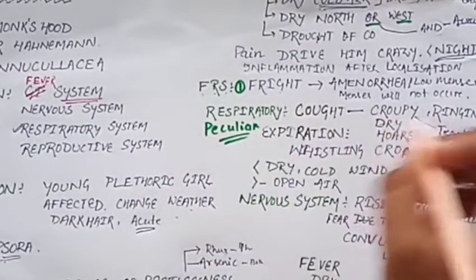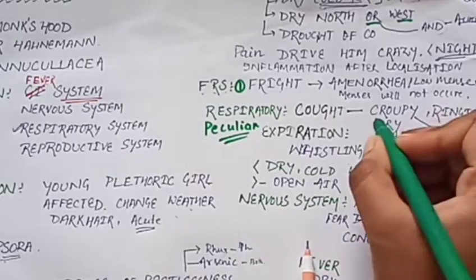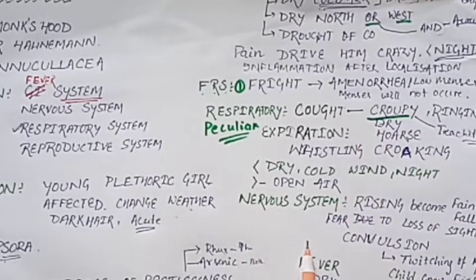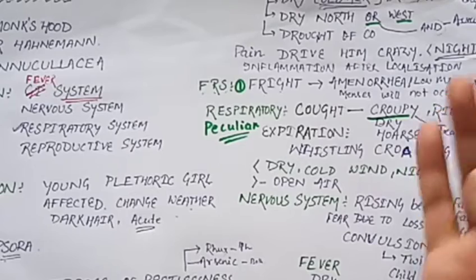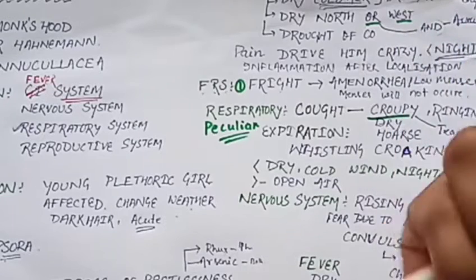The one word to remember is that the respiratory cough is croupy, meaning dry, hoarse, suffocating, loud, rough, croaking, ringing.